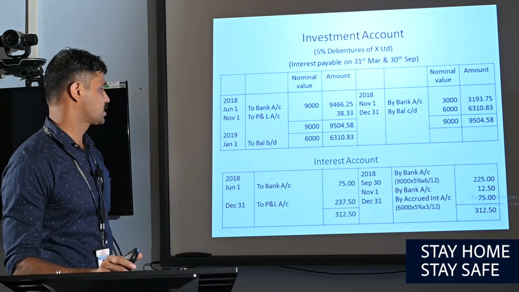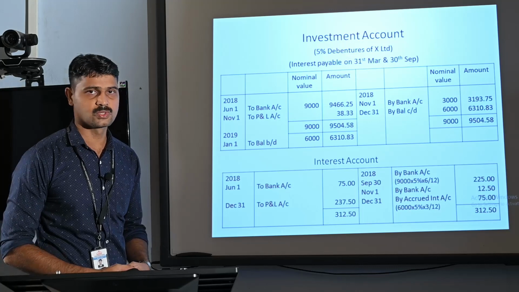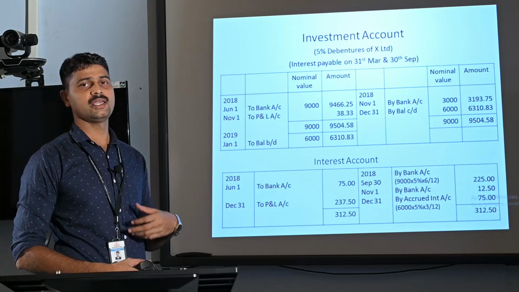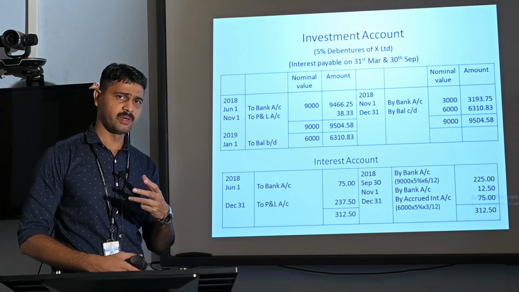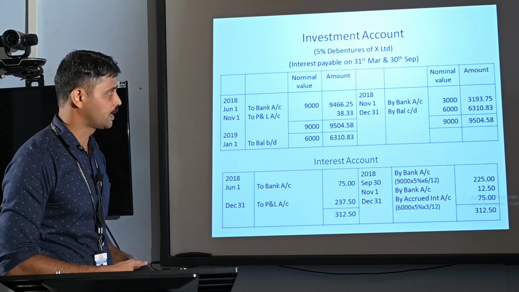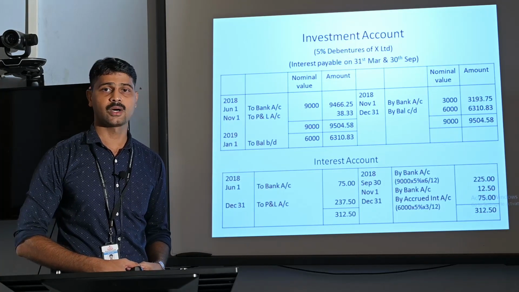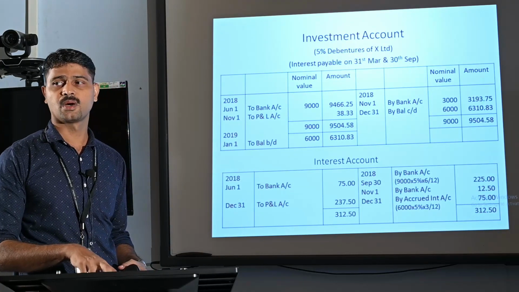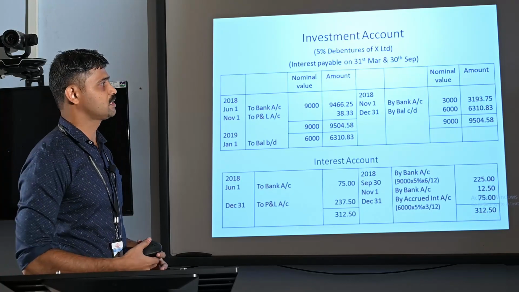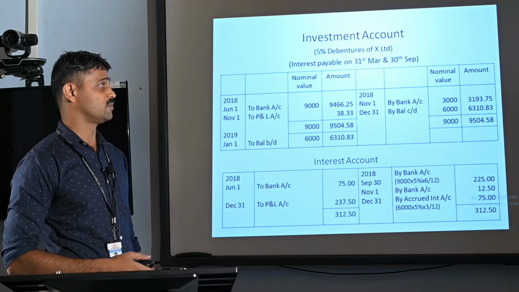The next transaction is happening on 1st November 2018. On 1st November 2018, Mr. A is selling rupees 3000 debentures to someone else. So there is a transaction of sales on that date. The accounting entry for sales, as we saw earlier, is bank account debtor to investment account and to interest account. So what is the amount of bank account that is to be credited to the investment account?